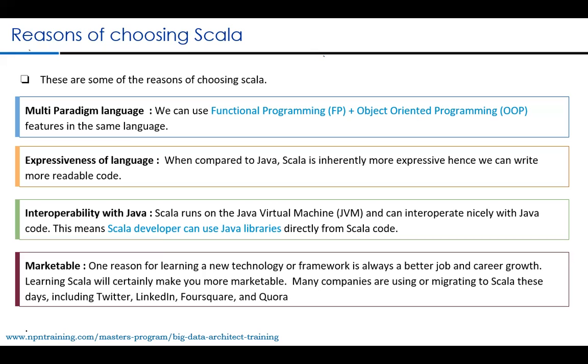That is another big feature. In fact, Scala shares most of your Java libraries. So interoperability with Java is one of the biggest features of using Scala. All the libraries available in Java can be reused inside your Scala code. That is very important. Interoperability.